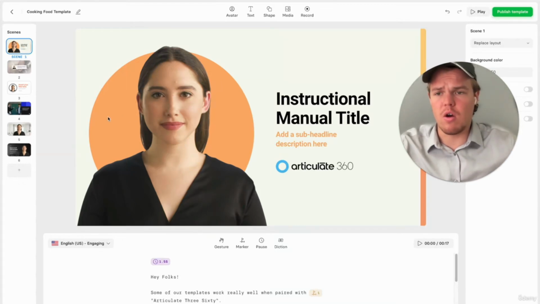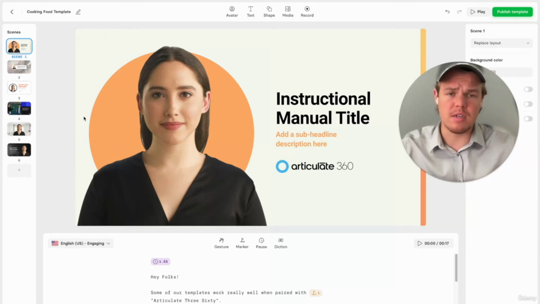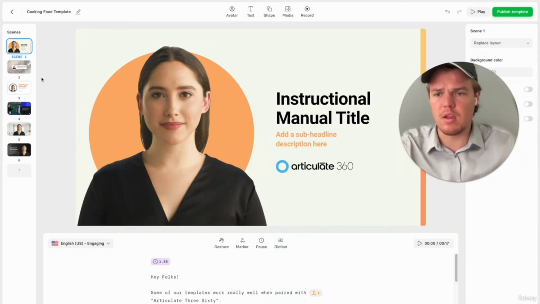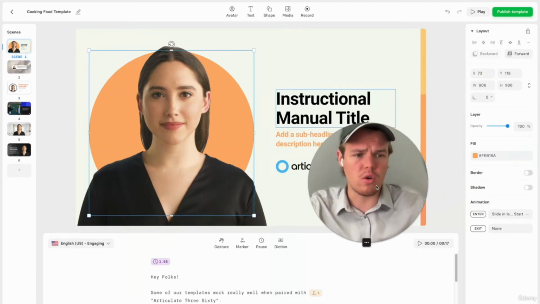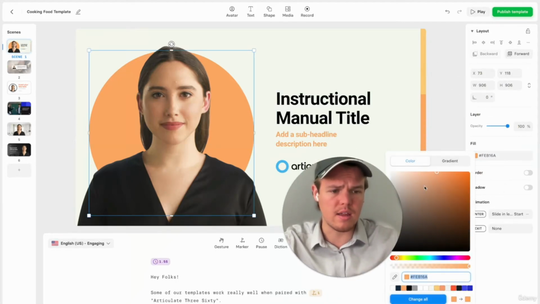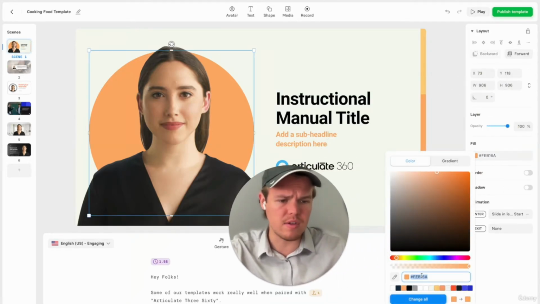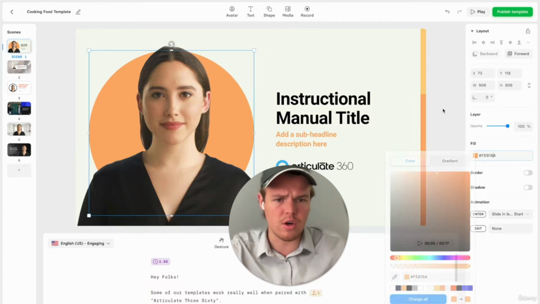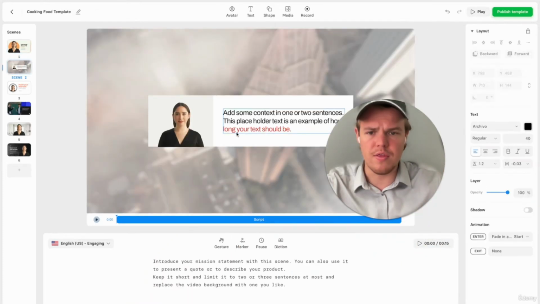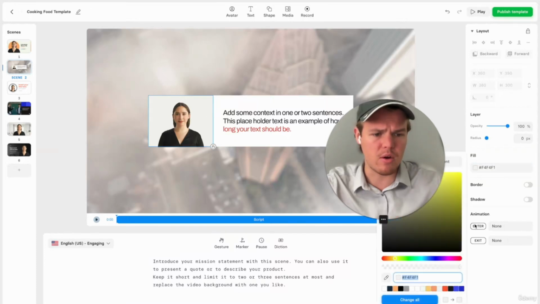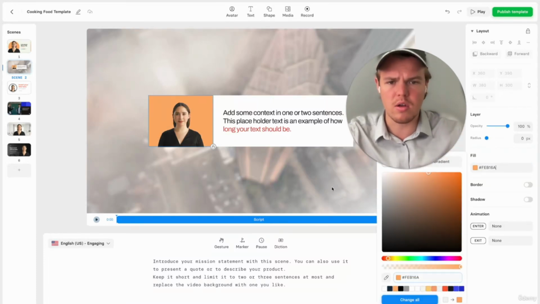All right, the next step that is always useful in all these videos is we want to make sure that our color scheme is unanimous throughout. So let's go ahead and update all the color schemes for all these different slides here. That is as simple as just going here and clicking the correct fill. Honestly, let's stay with this color scheme from the first slide and make it unanimous throughout all the slides. For example, this is sufficient, but maybe we want to change the background here to the orange that we had there.